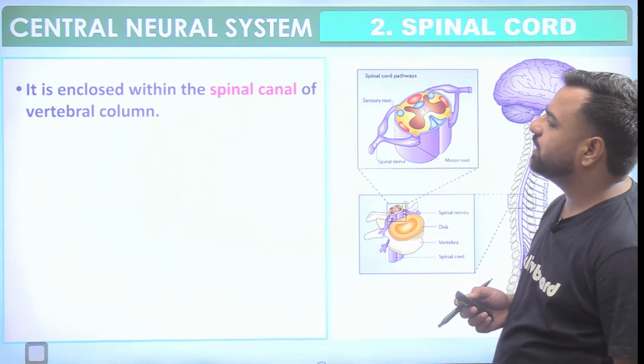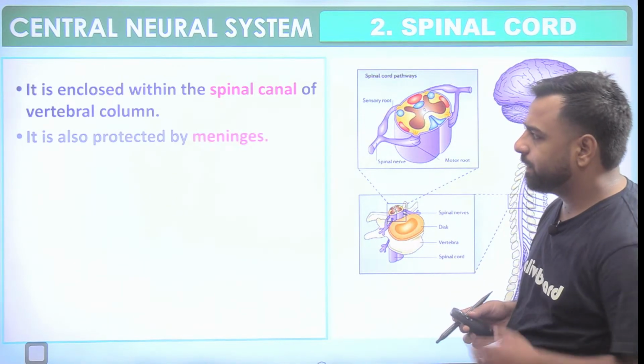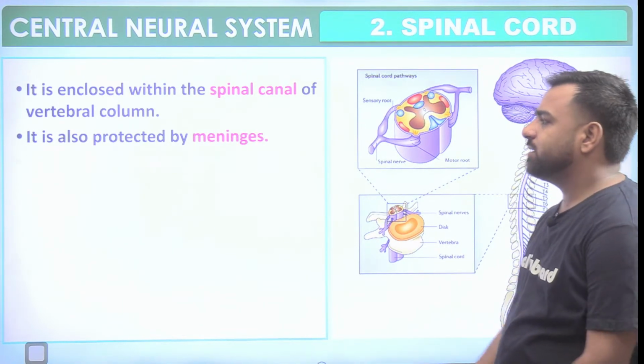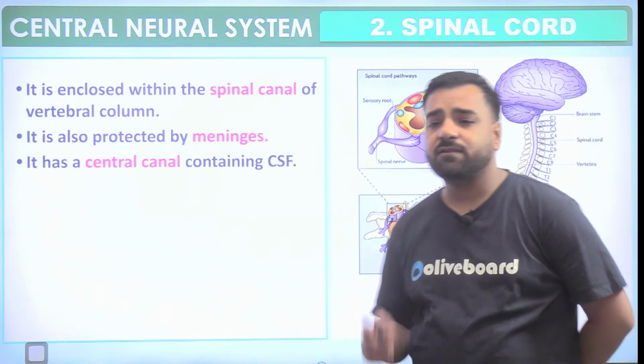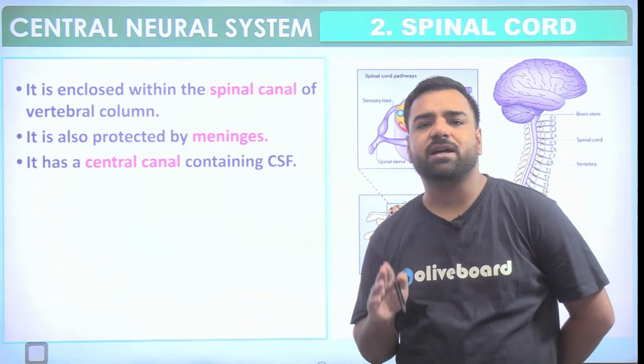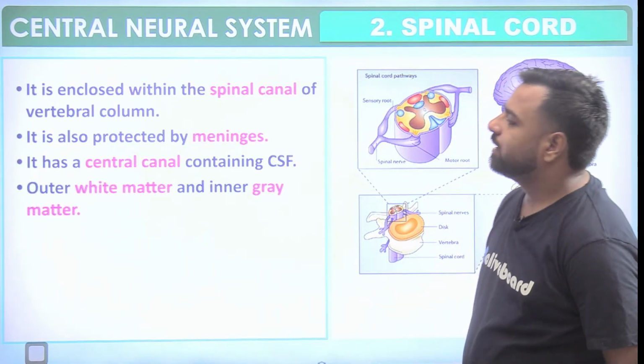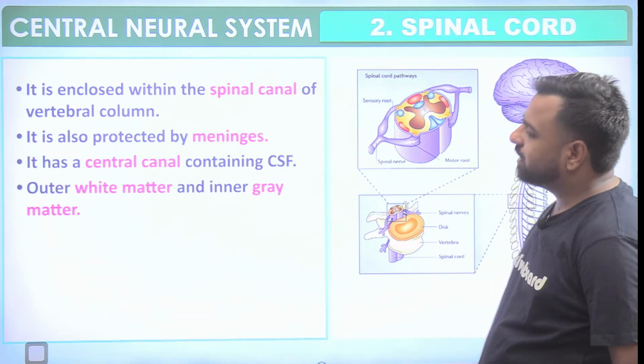It is enclosed within the spinal canal of the vertebral column. It is also protected by the meninges. It has a central canal which consists of the CSF, and CSF means what? That's cerebrospinal fluid. Then outer white matter and the inner gray matter.